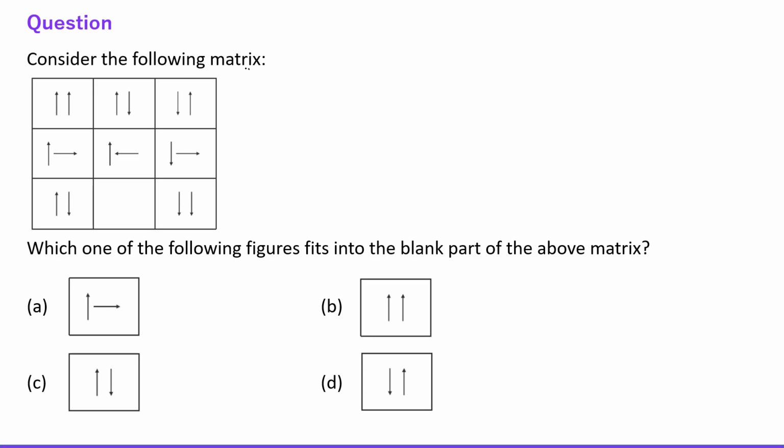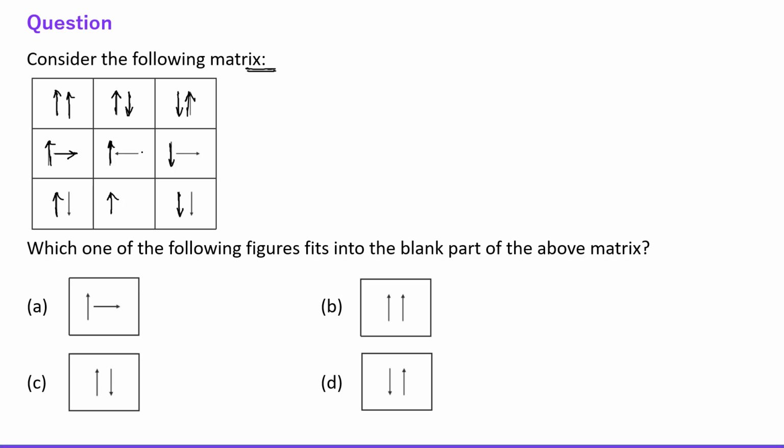Next question says, consider the following matrices. See everyone, just observe the first arrow. It is upward, it is again upward, and this is downward, right? First arrow, upward, upward, and downward, right? First arrow, upward, so it will be also upward, and it is downward, right? Okay, fine. And then the second arrow, upward, downward, upward, means alternate.